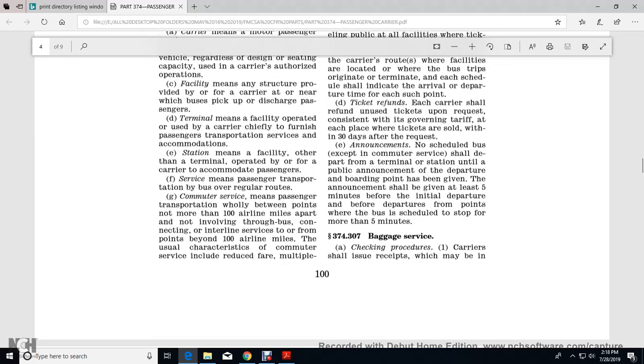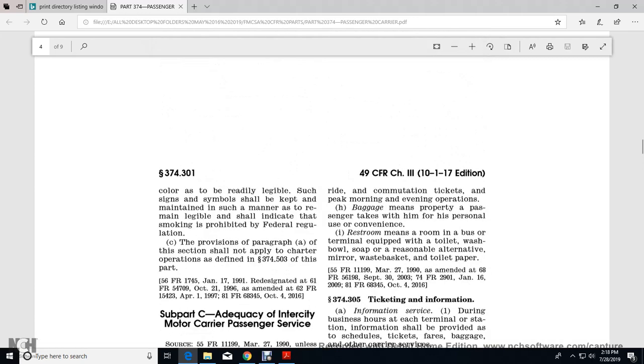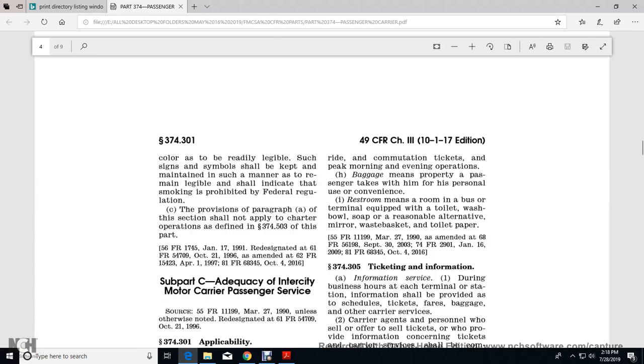Commuter services means passenger transportation wholly between points no more than 100 airline miles apart, but not including through bus and connecting interline services to or from points beyond 100 airline miles. The usual characteristics of commuter services include reduced fare and multiple ride tickets, with peaking in the morning and evening. Package means the property a passenger takes with him for personal use or conveyance. Restroom means a room in the bus or terminal equipped with a toilet, washbasin, soap, a reasonable alternative, mirror, wastebasket, and toilet paper.